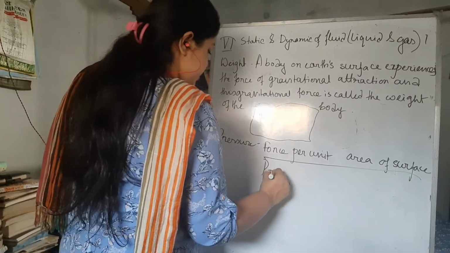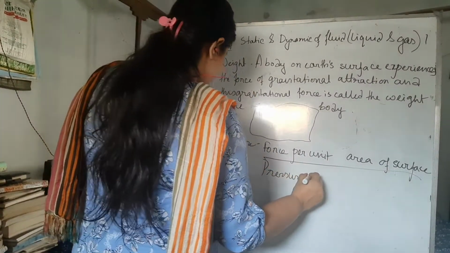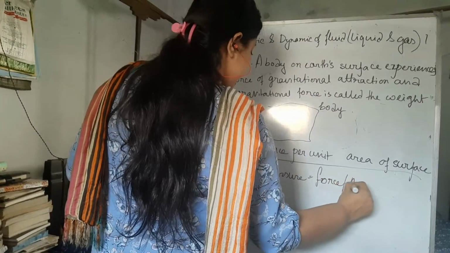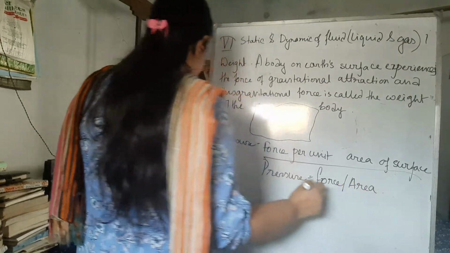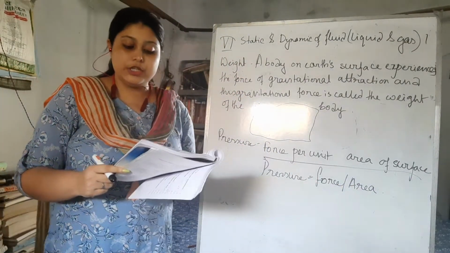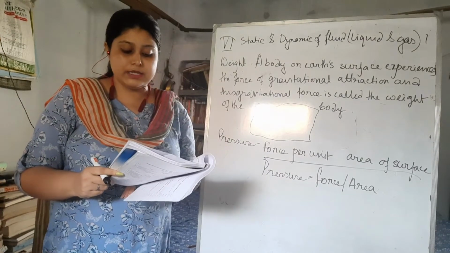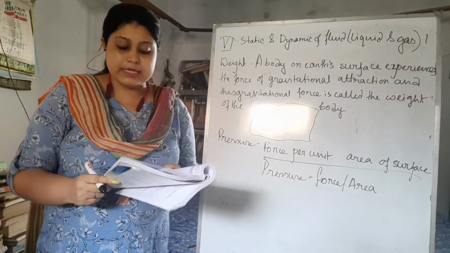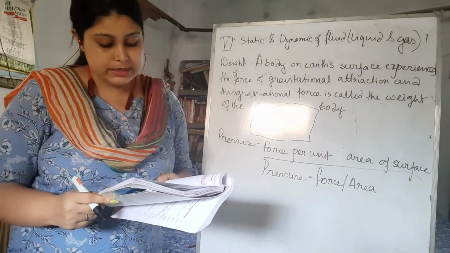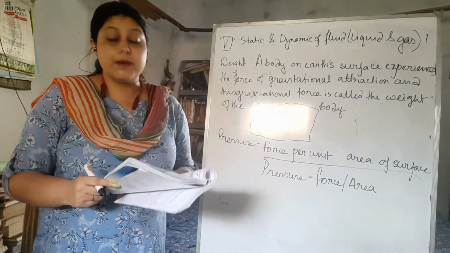So the pressure is force per area, and the SI unit of force and area are Newton and square meter respectively. Hence, the SI unit of pressure shall be Newton per square meter. It is also called Pascal.